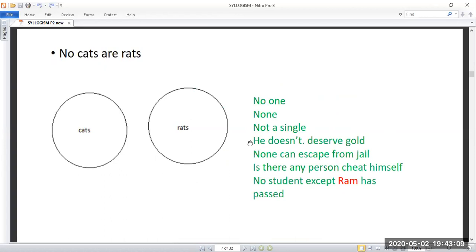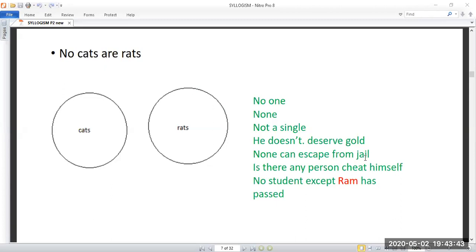For example, another one is that he doesn't deserve gold. This is one of the examples. He doesn't deserve gold, so what does it imply? He doesn't get the gold medal. So you have to go for no. Another example is none can escape from jail, so no one can escape from jail.